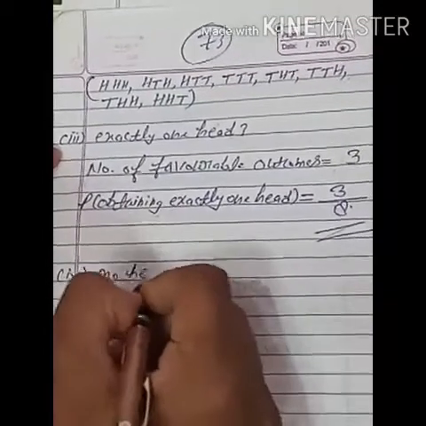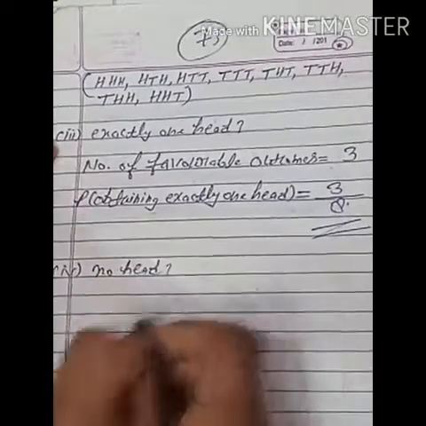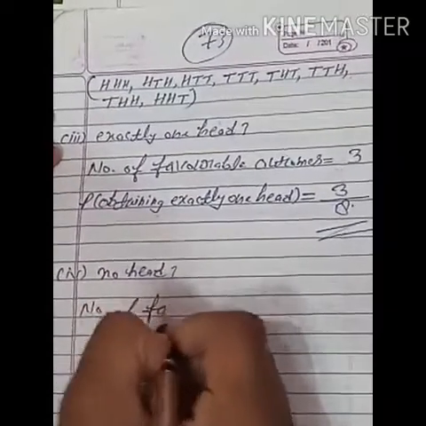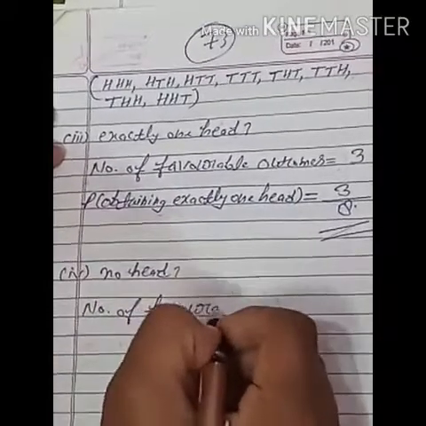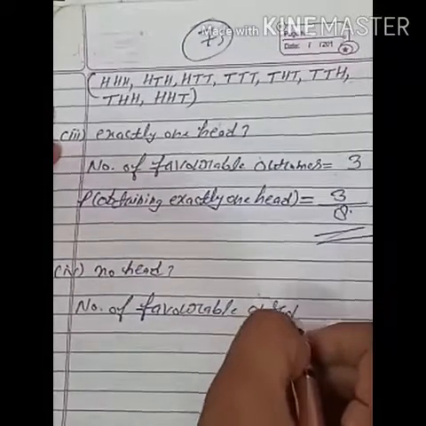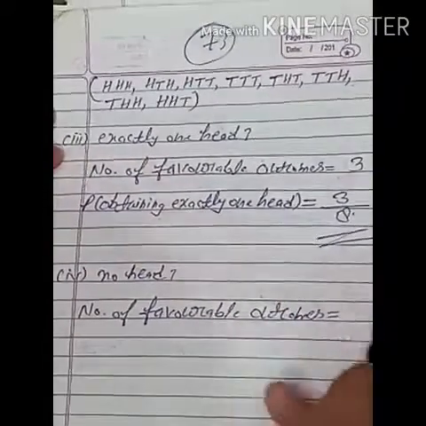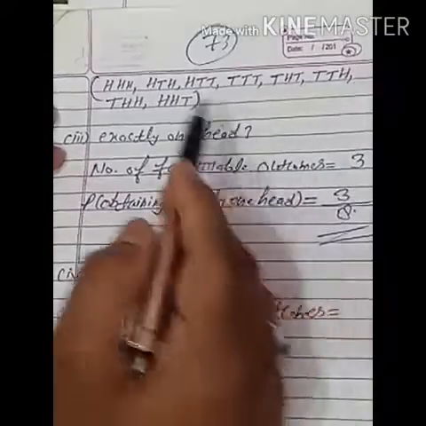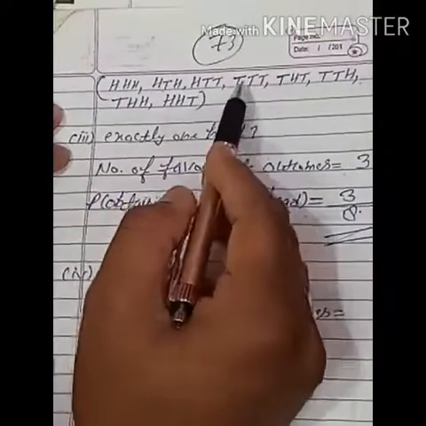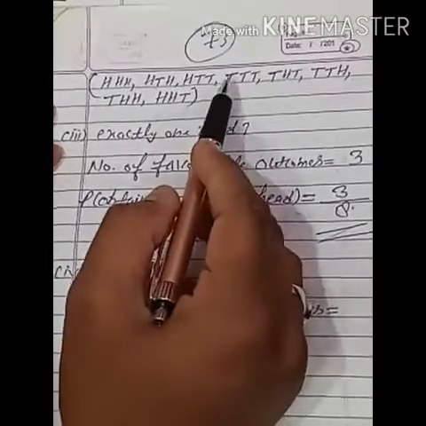So now students move to the fourth part. No head. So number of favorable outcomes is equal to, so no head. Head is present in this also, this also, this also. In this head is not present, it means 1.